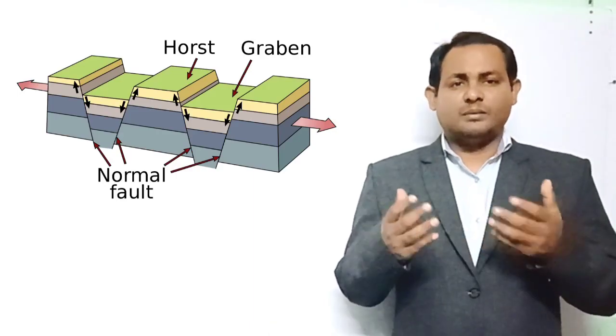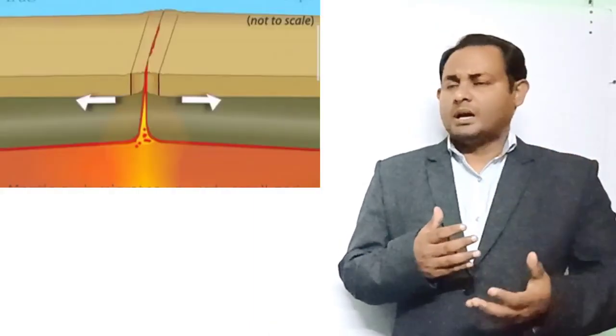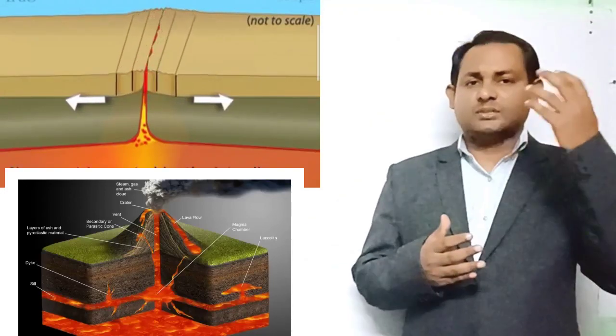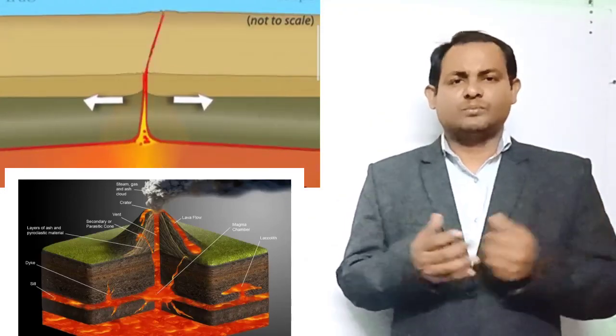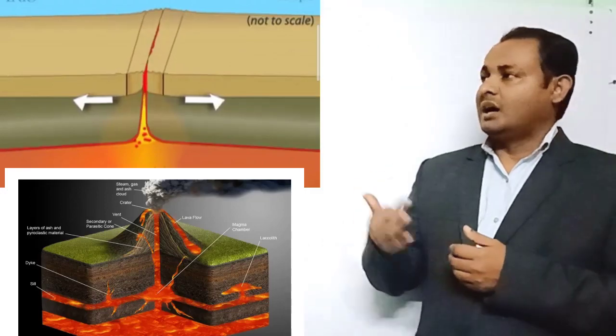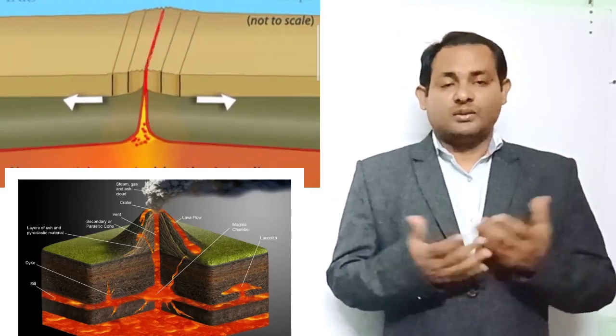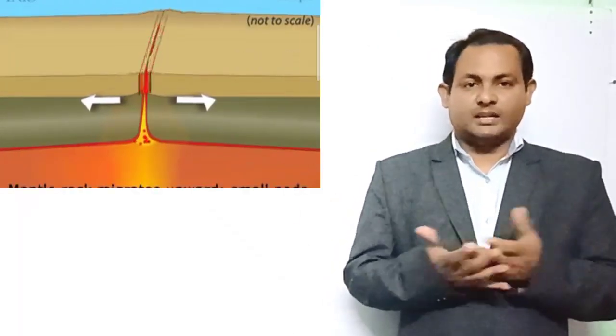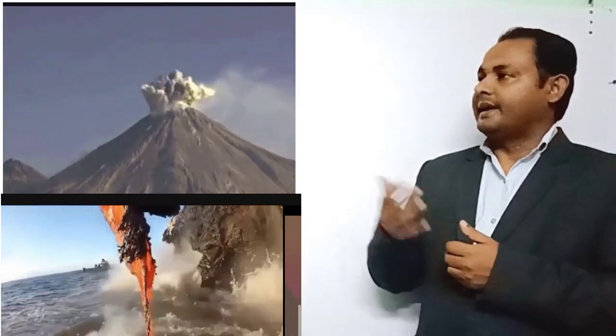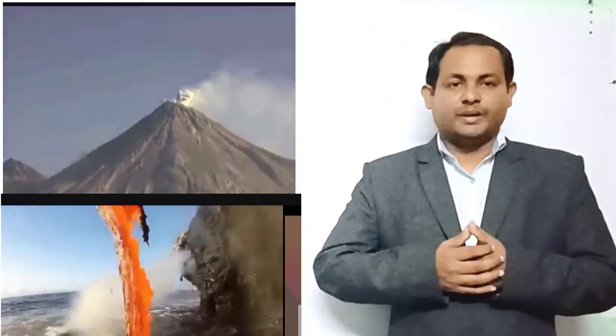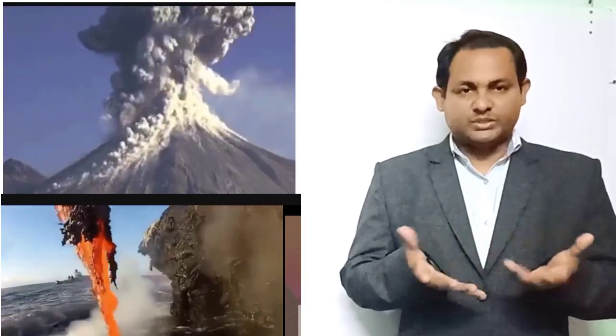And there are the volcanic mountains. Mountains formed due to volcanic activities are called volcanic mountains, and examples of volcanic mountains are Mount Kilimanjaro and Mount Fujiyama. The Andaman and Nicobar Islands in India are the tip of a volcanic mountain which rises from the ocean floor.